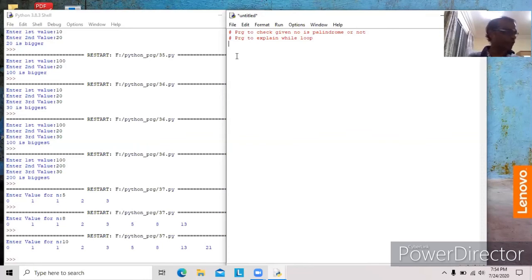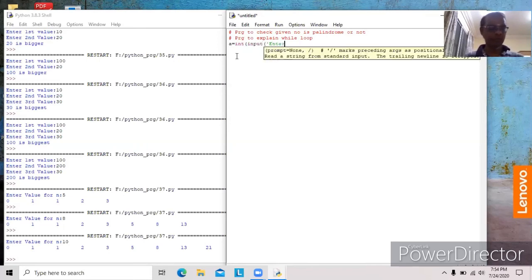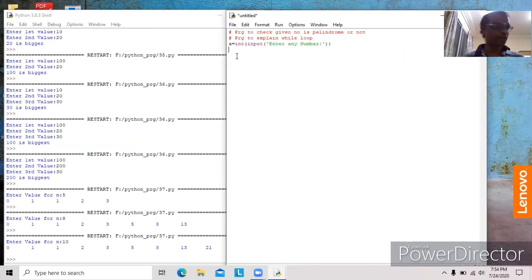First we have to get one number. Now A contains 121 or 120, whatever number. That number should be assigned to temp. So we have to declare one more variable, that is reverse A, RA.